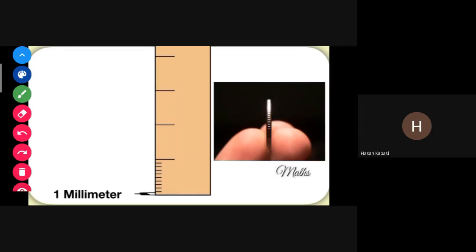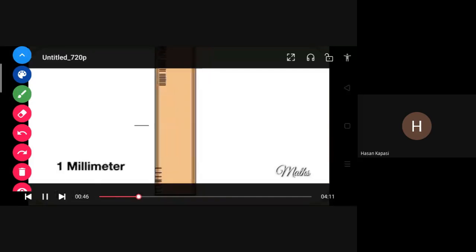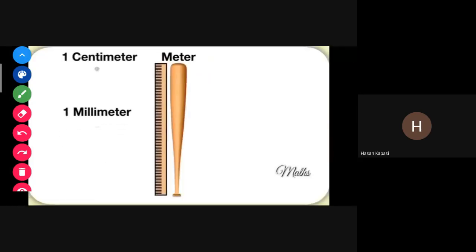Ma'am, the full coin is big. So we use the millimeter. Yes. They will show everything: for which long thing and which small thing, what we need. Meter, centimeter, millimeter, kilometer, everything.